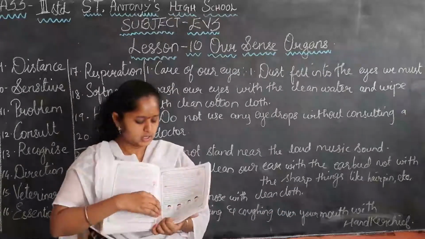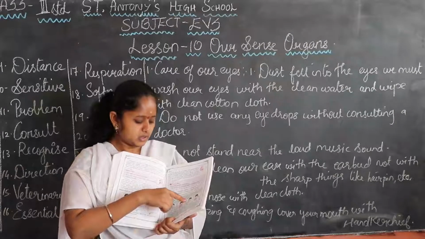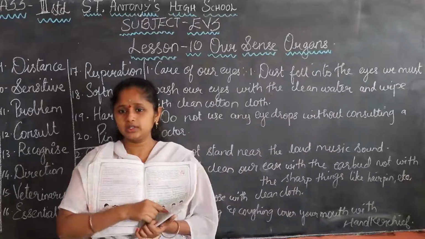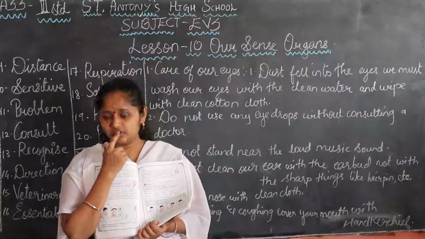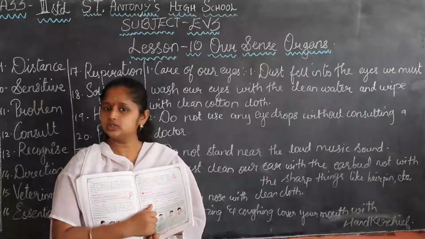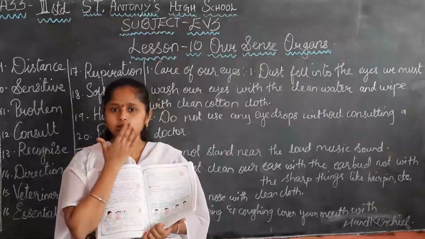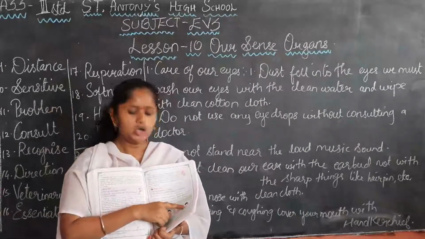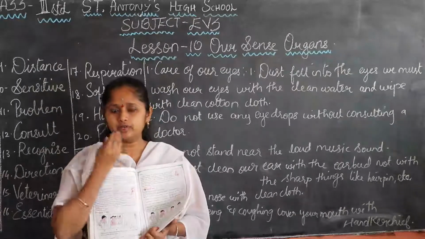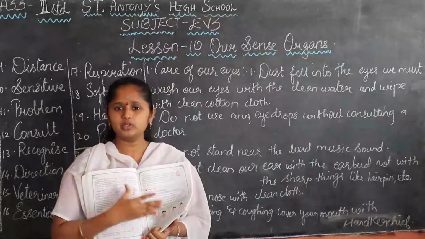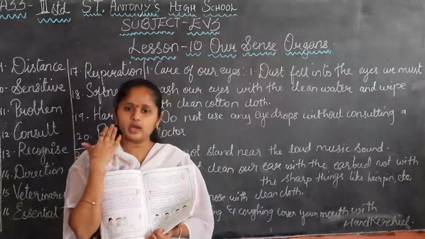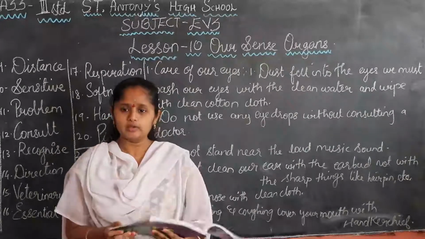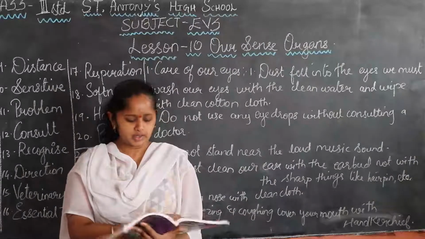Next, here after eating, the boy is cleaning his teeth with his finger. Do we have to do like this? No, we must wipe our mouth and clean it with a clean cloth. First we have to gargle our mouth with clean water, then we have to wipe it and clean it. Yes, children? So that will be good for our health also.